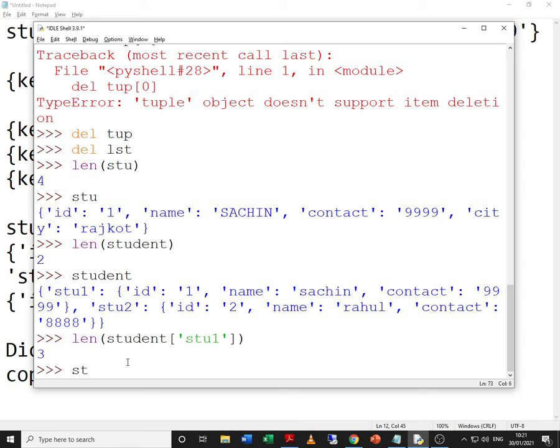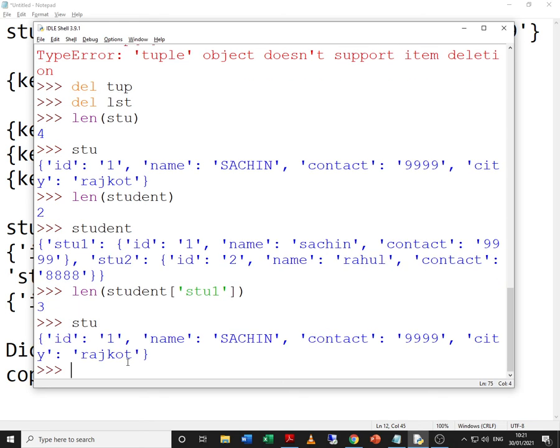Now once again just try to print stu. We have 4 different keys: ID, name, contact and city. Now the question is, will max and min work? Theoretically, max and min just try to pick up the maximum value or the minimum value from the set of values that are there. But here the values are stored in the form of key value pairs. So let us try to check.